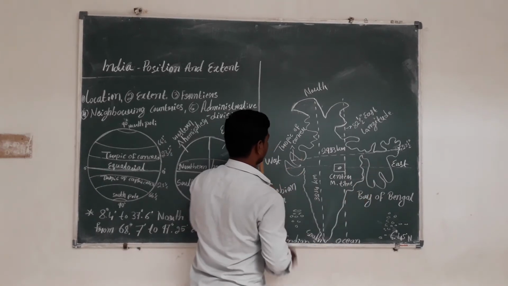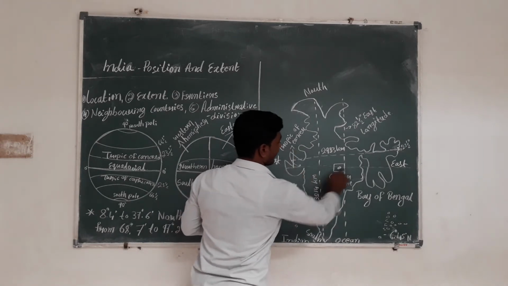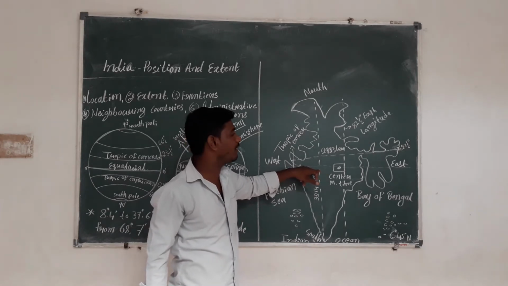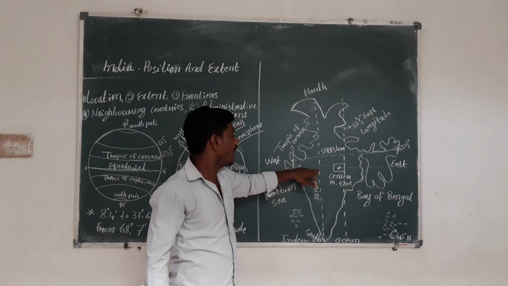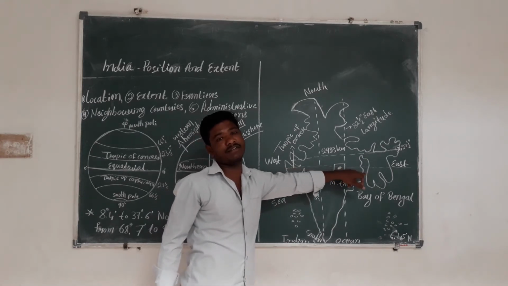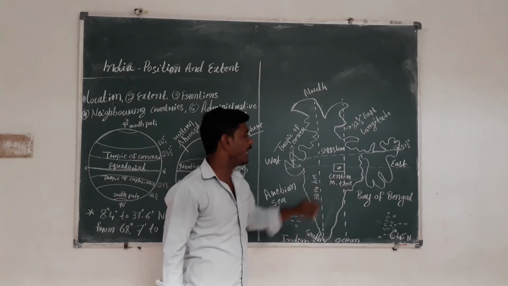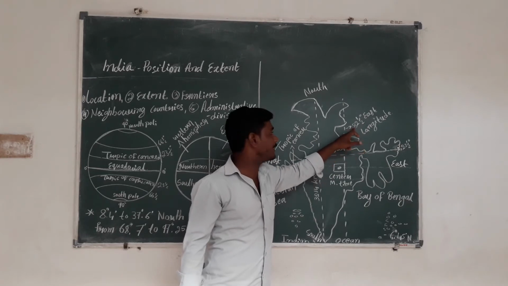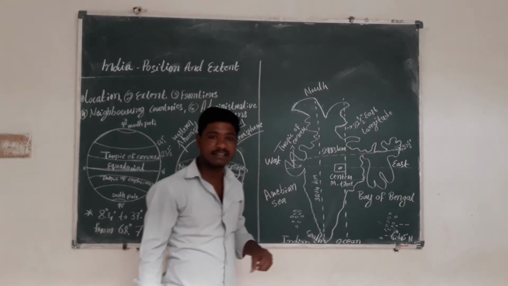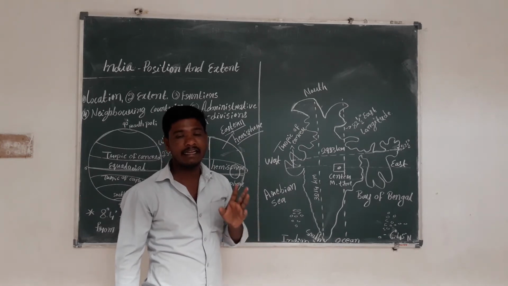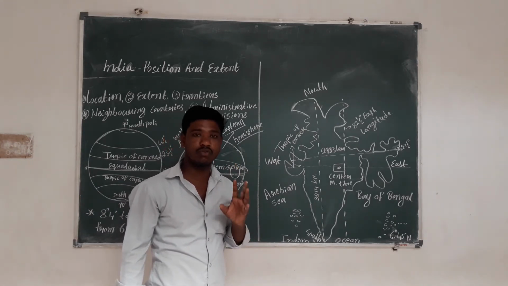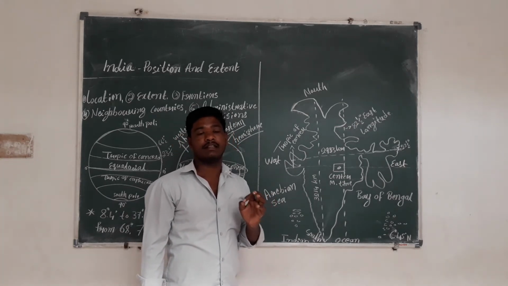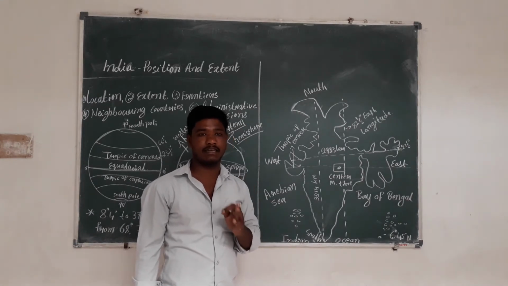And we consider the 82.5 degree east longitude as the Indian Standard Time meridian.